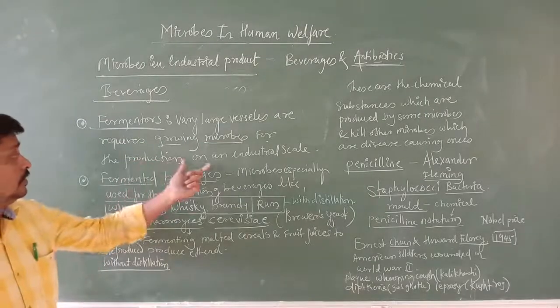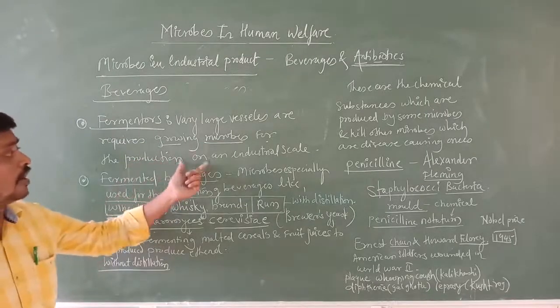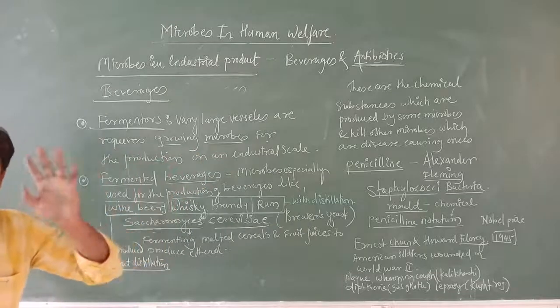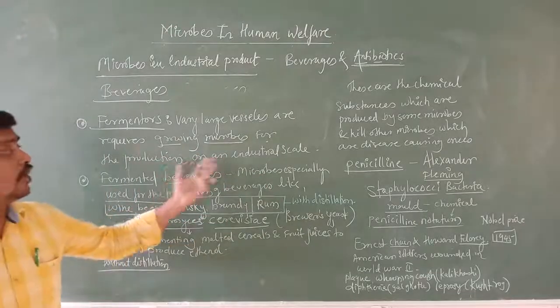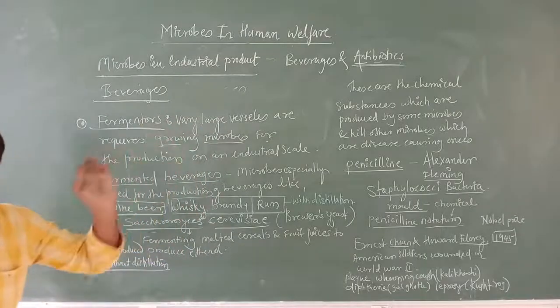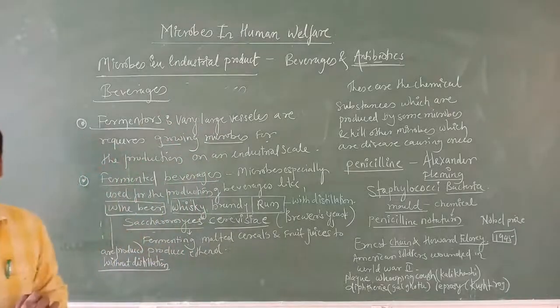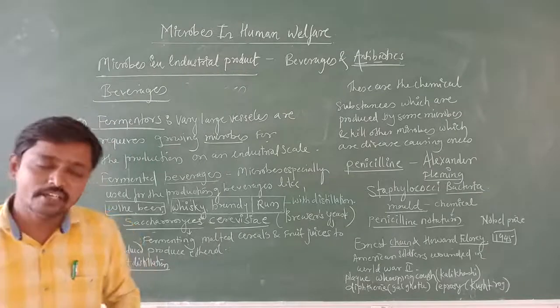Such large vessels are called fermenters.